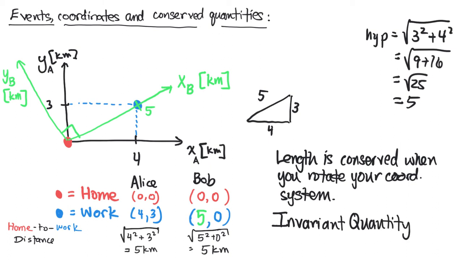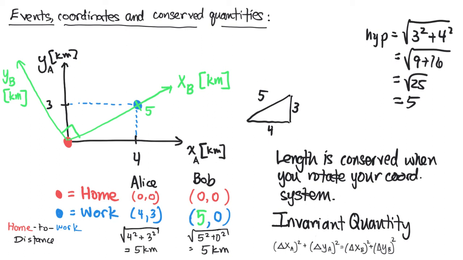Okay, and we can write this invariant quantity as delta x for Alice squared plus delta y for Alice squared is equal to delta x for Bob squared plus delta y for Bob squared. In other words, both Alice and Bob agree on the separation between points, even though they disagree on the labeling of the x and y coordinates for those points. Now, what we're going to see when we get deeper into special relativity is that length is no longer a conserved quantity when you change reference frames.